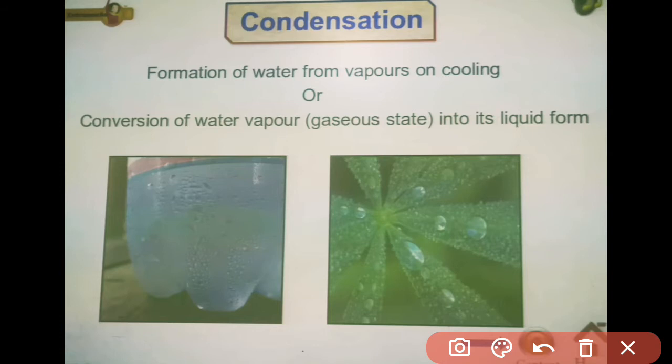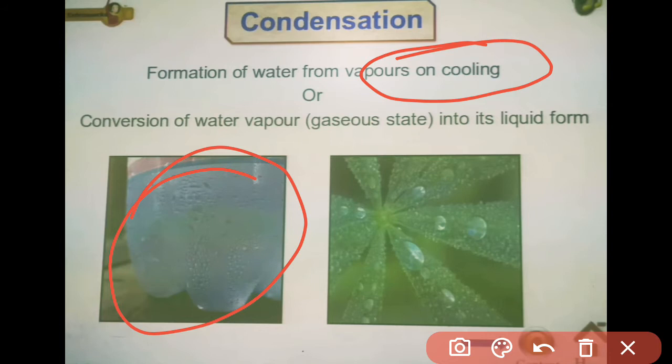After some time, when it comes in contact with the outer surroundings, and we know that the temperature of the outer surroundings is higher than that in the refrigerator, the gases in the surrounding turn into water droplets because they come in contact with the cool bottle.